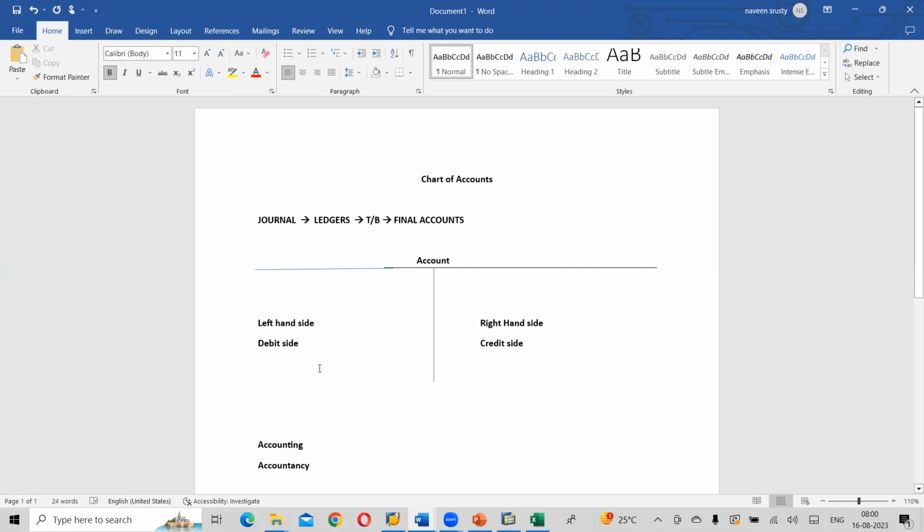So what do you mean by debit and what do you mean by credit? Debit is nothing but the left-hand side of any account, and the right-hand side of any account is known as a credit. Got my point? If someone asks you what debit and credit mean, they are not asking for rules. Account is a language of business, in capital T form, with two sides, left-hand and right-hand side. The left-hand side of any account is known as a debit and the right-hand side of any account is known as a credit.